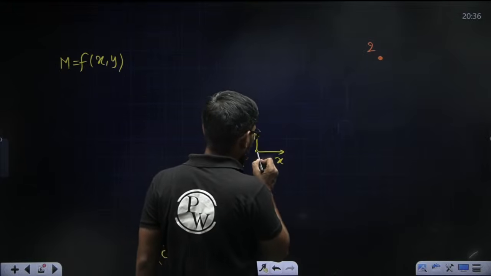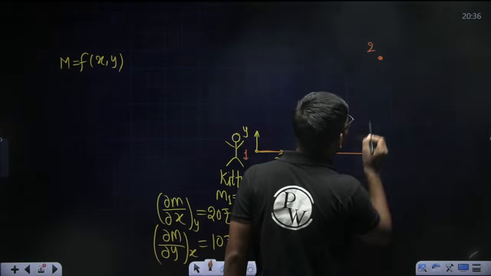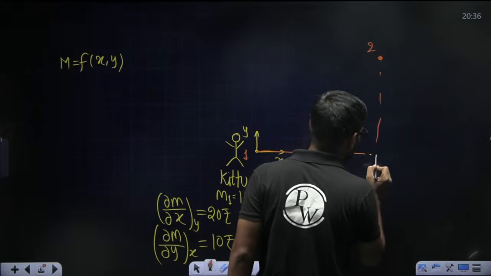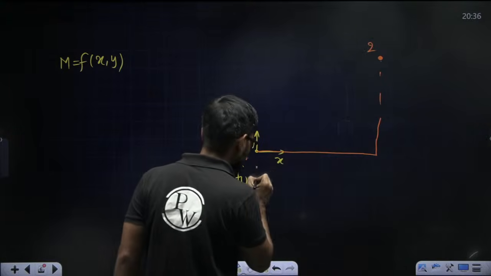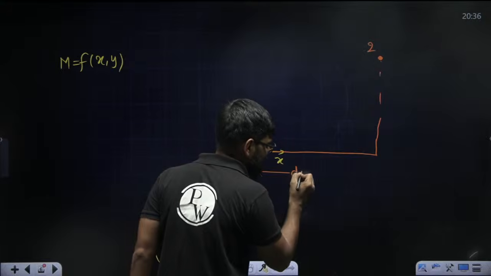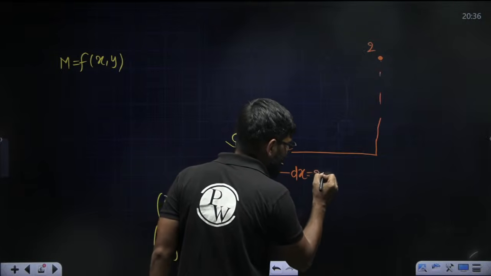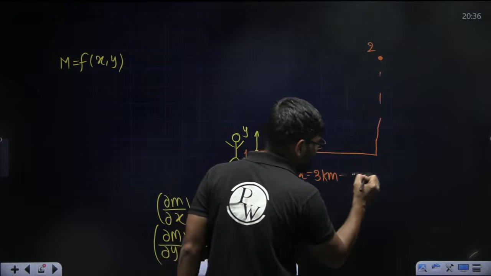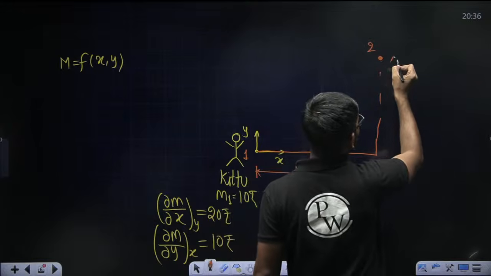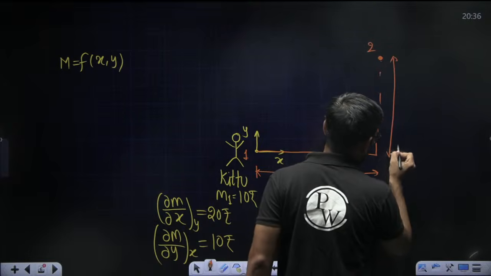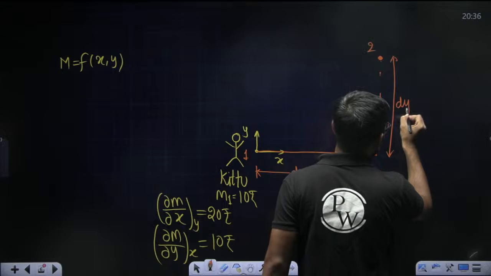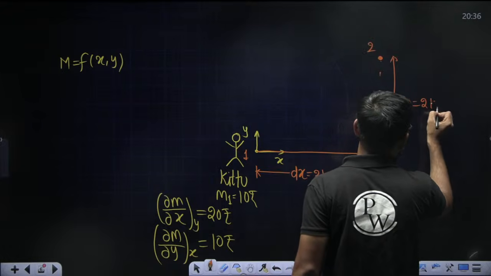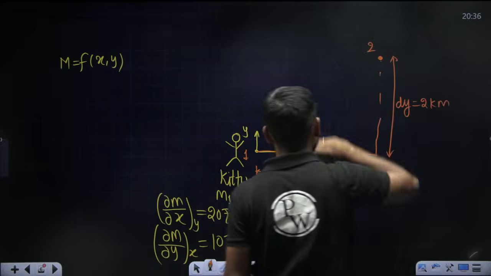Now how much distance did he travel? Let's say he traveled 3 kilometers in the x direction, so dx is equal to 3 kilometers, and dy is 2 kilometers, and finally Kit 2 reaches here.